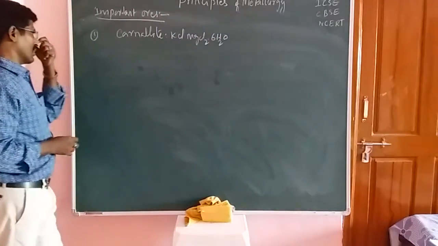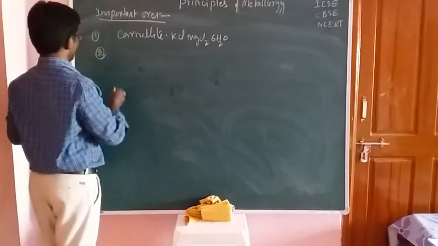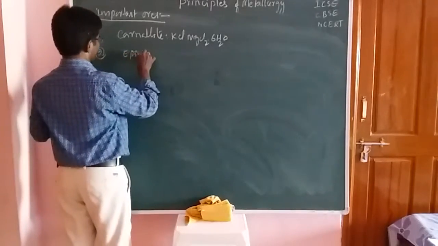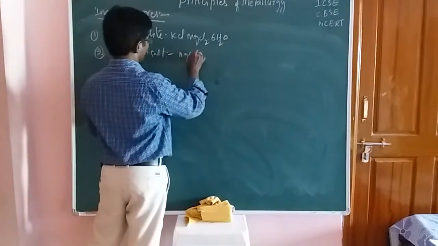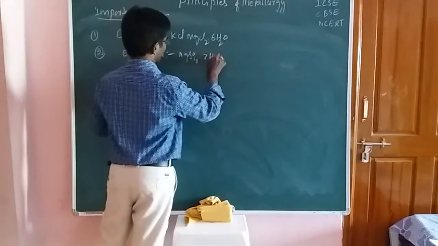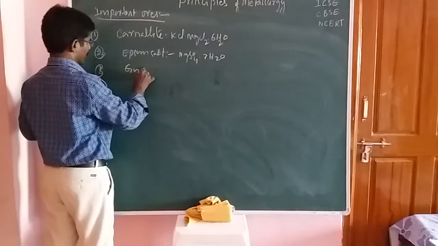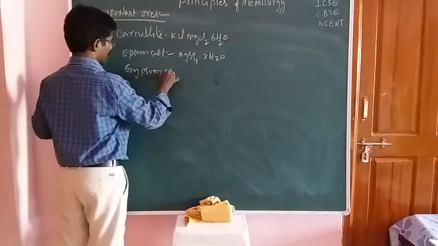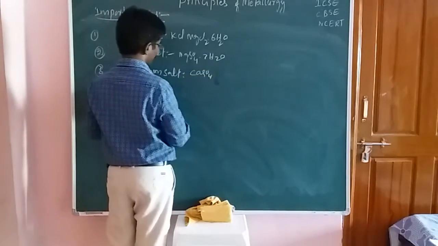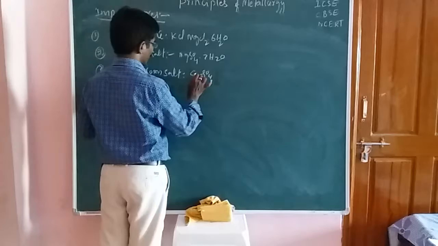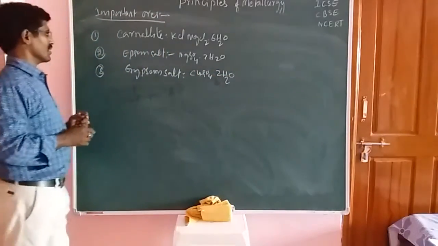Next one is Epsom salt, that is MgSO4 7H2O. And next one is gypsum salt, that is CaSO4. Not CaSO4, now it is CuSO4 2H2O, the gypsum salt.